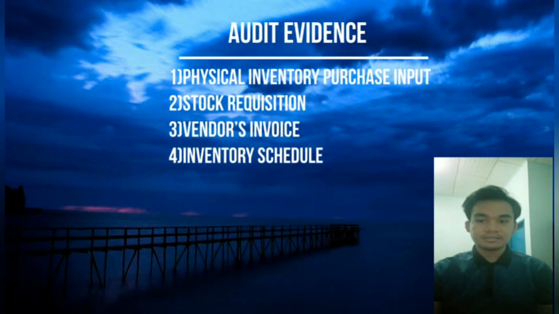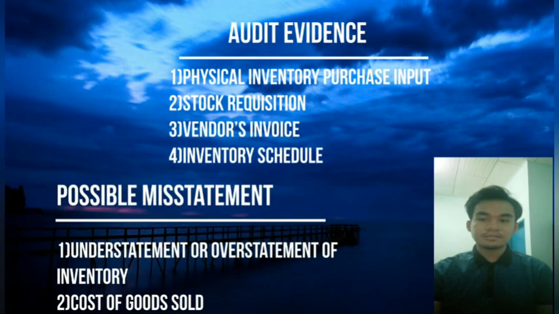The audit evidence related to the substantive test are physical inventory purchase input, stock requisition, vendor invoice, and inventory schedule. Lastly, for this assertion, the possible misstatement may be understatement or overstatement of inventory and cost of goods sold.